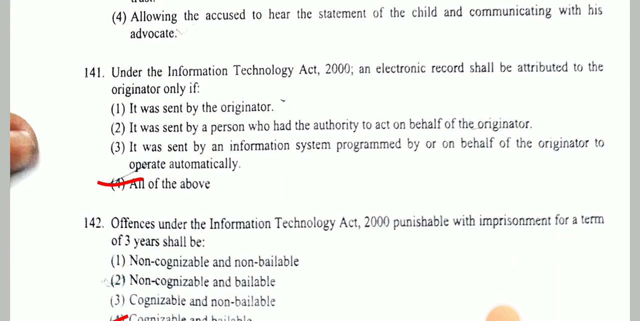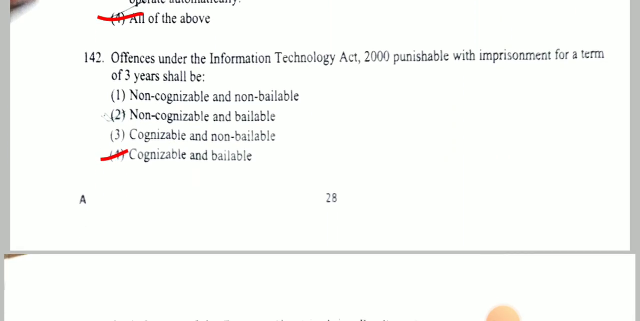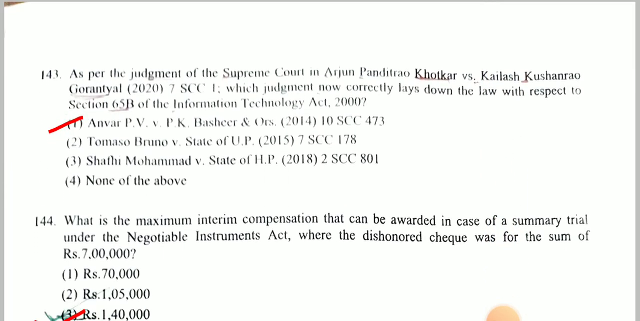Next question, under Information Technology Act 2000, an electronic record shall be attributed to the originator only if, answer is all of the above are correct options. Next question, offence under the Information Technology Act 2000 punishable with imprisonment for a term of 3 years shall be, answer is cognizable and bailable.